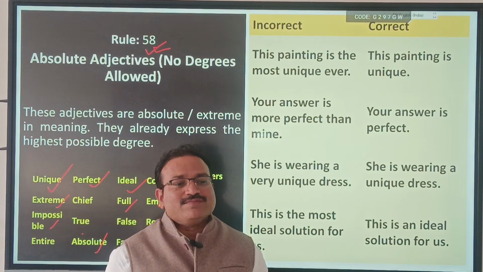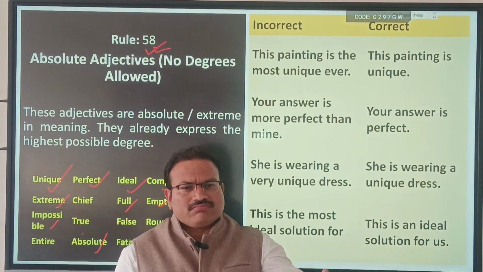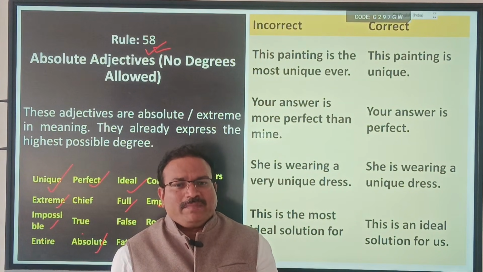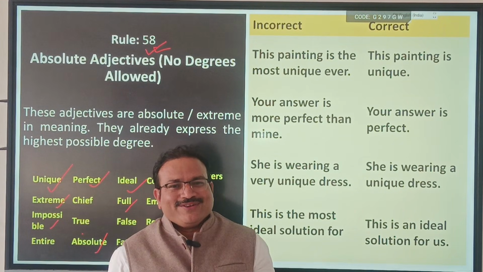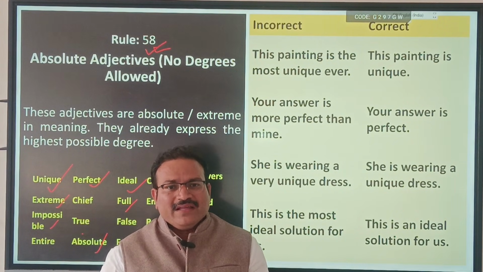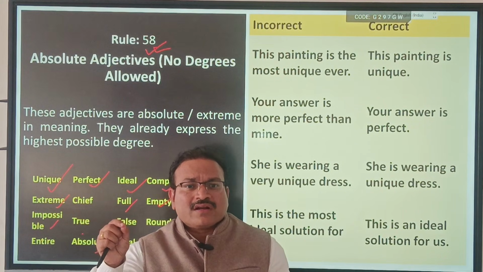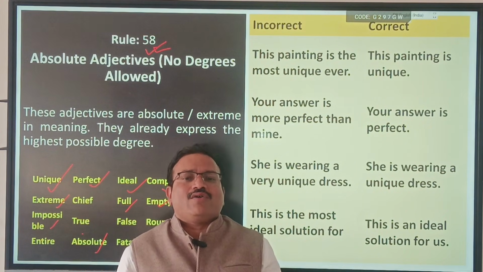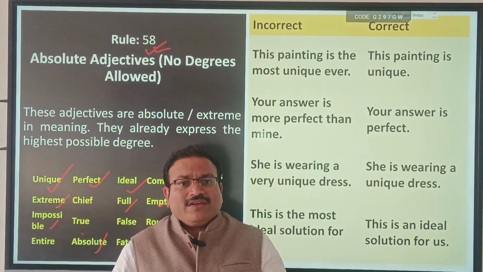My homework is more complete than his homework. No. If it is not complete, it means incomplete. So where is the question of more or less complete? This circle is more round, or rounder, than that circle. No, if it is not round, it means it is not round. It is oval, whatever.